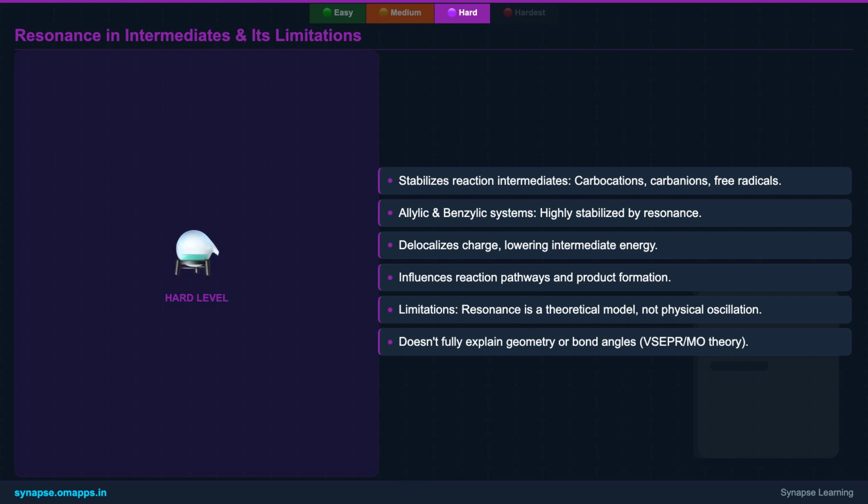However, it's crucial to remember that resonance is a model. The molecule doesn't switch between forms, it exists as the hybrid, and the model has its limitations in fully describing all aspects of molecular reality.